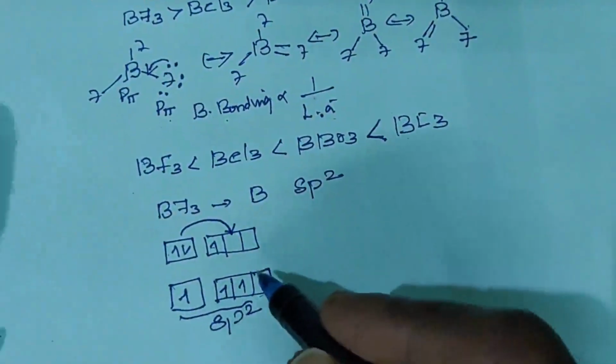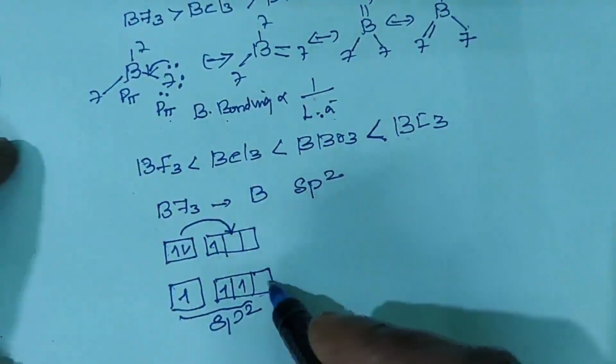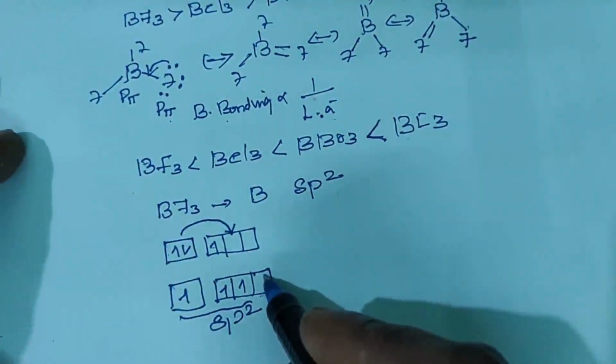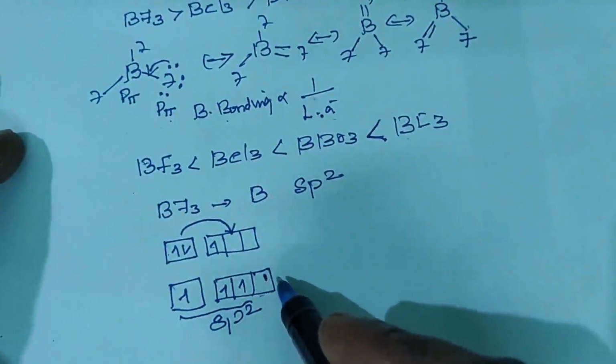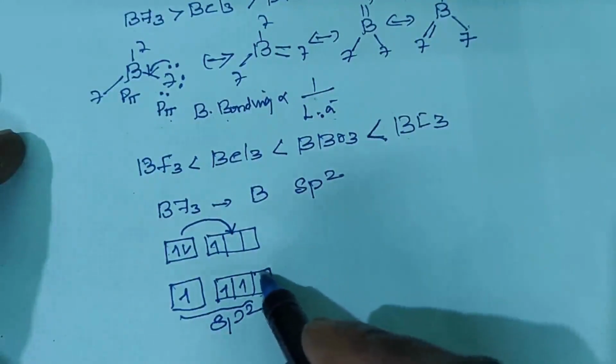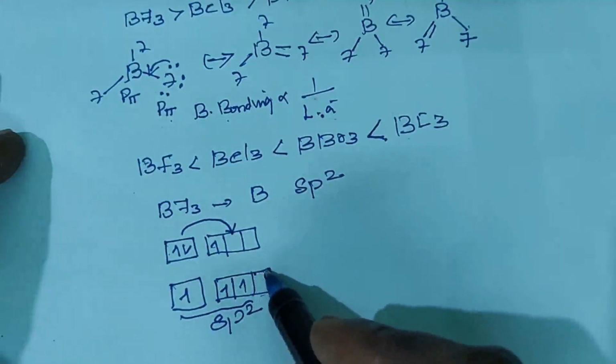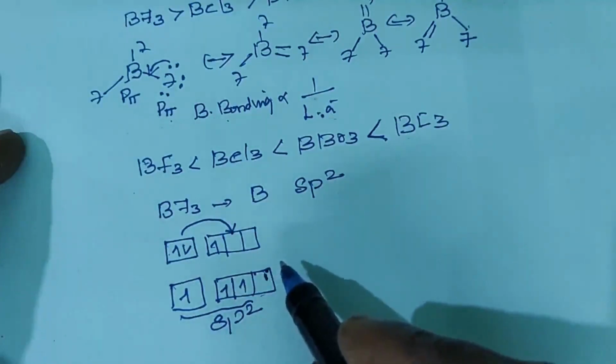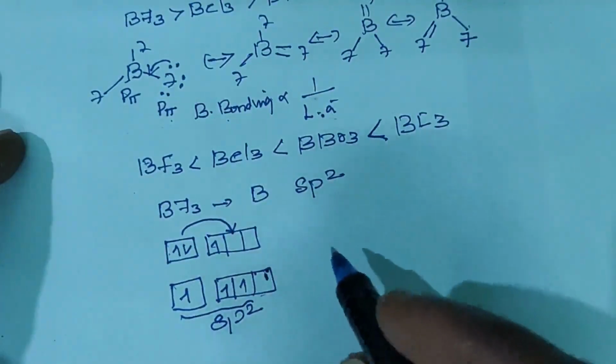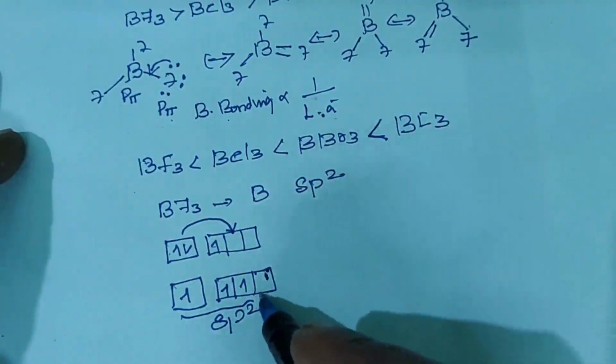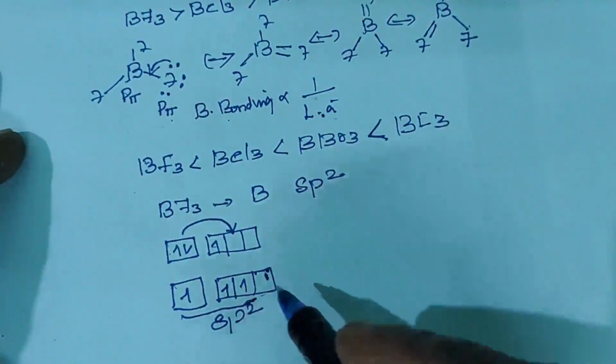This vacant orbital of boron, that is 2pz, accepts electrons from the 2pz orbital of any one of the fluorine atoms. That is, the 2pz orbital of boron is vacant and it accepts electrons from the 2pz orbital of fluorine, hence its Lewis acidity is low.